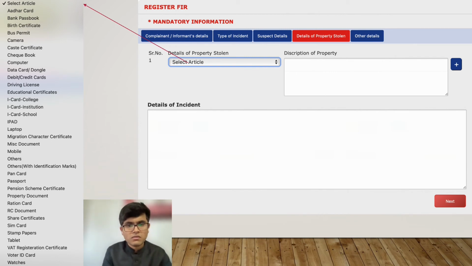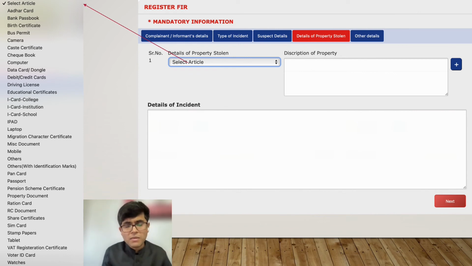This was stolen from my home. So I gave a brief description about that particular property. So it's not like you only have to select from these. These are just a basic list that is given to you, but there is obviously an option available for Others. You go for Others if your property is not mentioned. You select that particular property and give a brief description about it, and then you give the details of the incident if you are aware of the same.